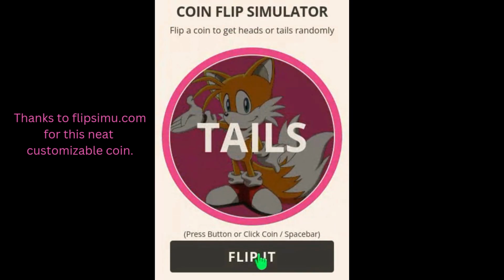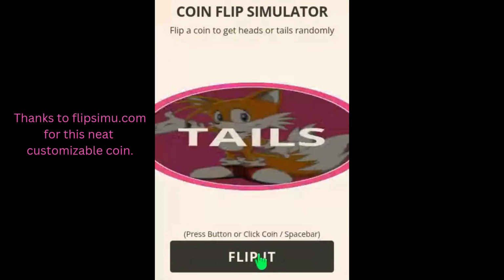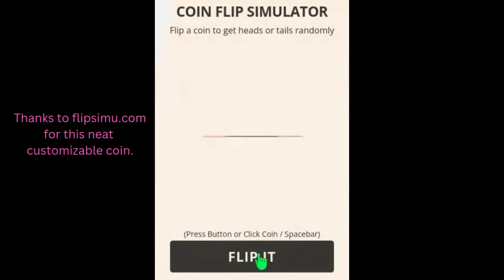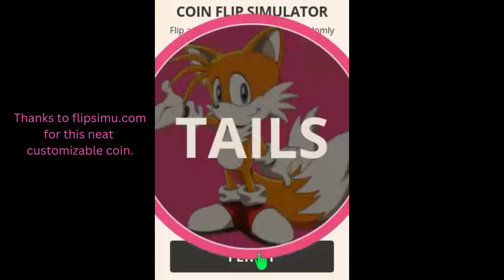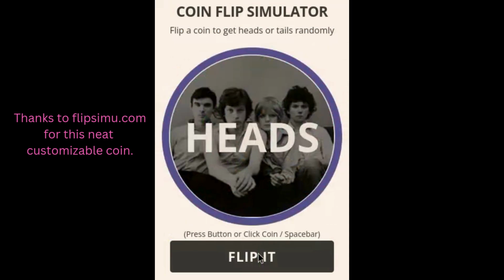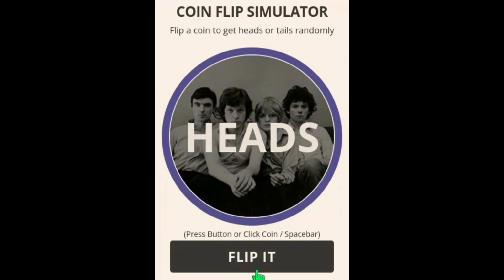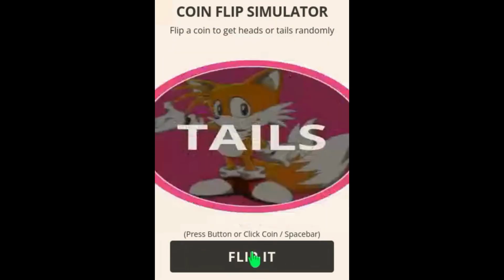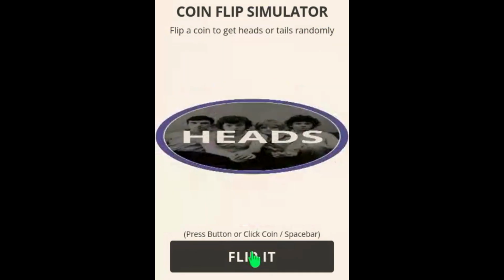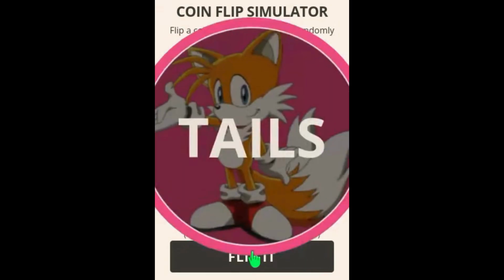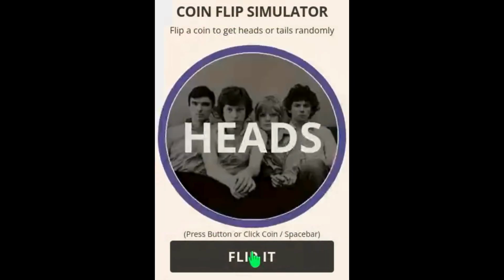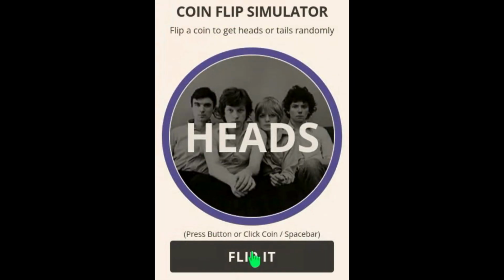And tails. Tails again. And heads. Whoa, is that a triple flip? All right, landed on heads. And it looks like we have one more to go. And heads. There we have it, 10 flips.